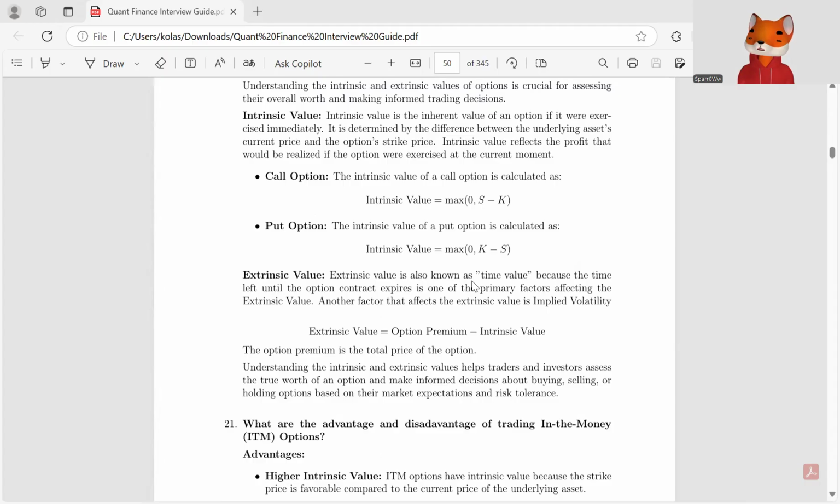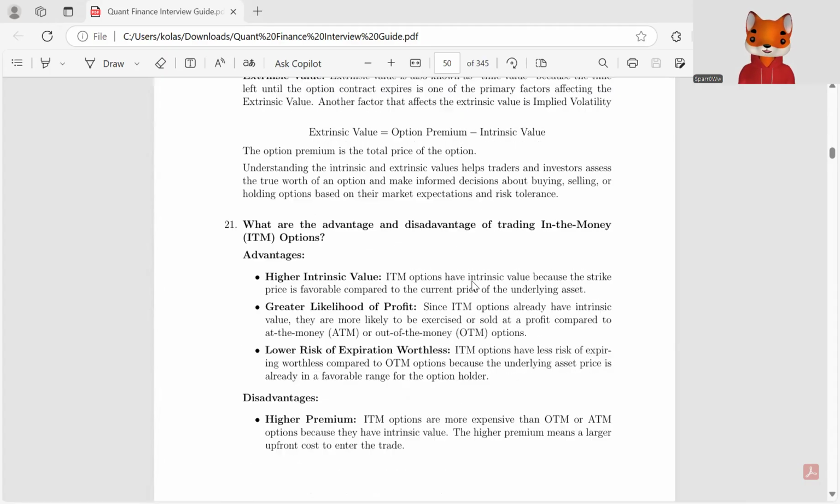What are the advantages and disadvantages of trading in the money options? The advantages of trading in the money options are that it has higher intrinsic value, because the strike price is favorable compared to the current price of the underlying asset.